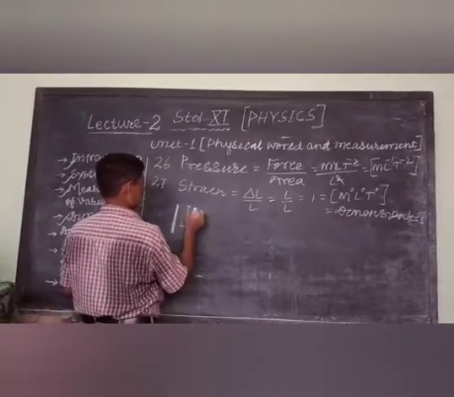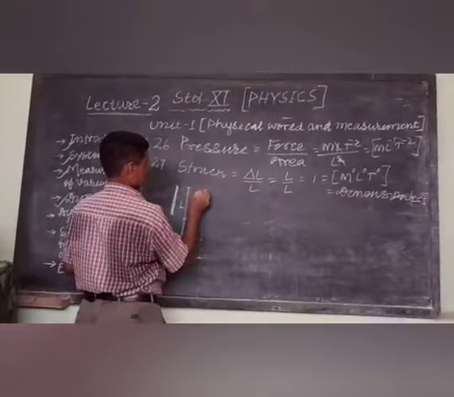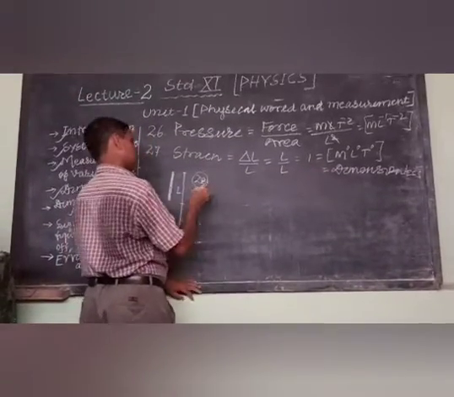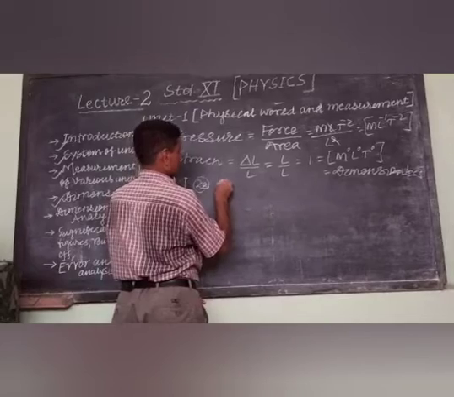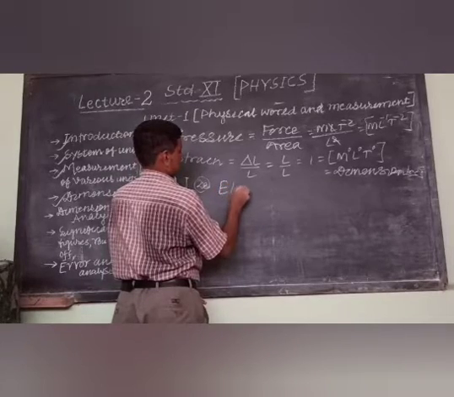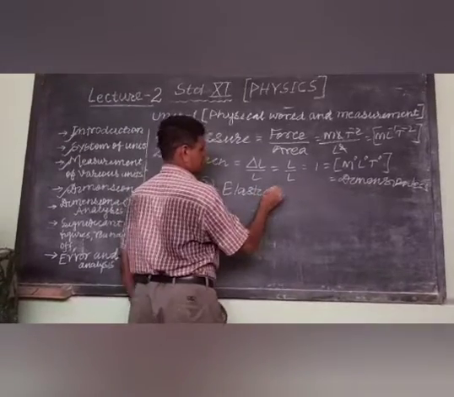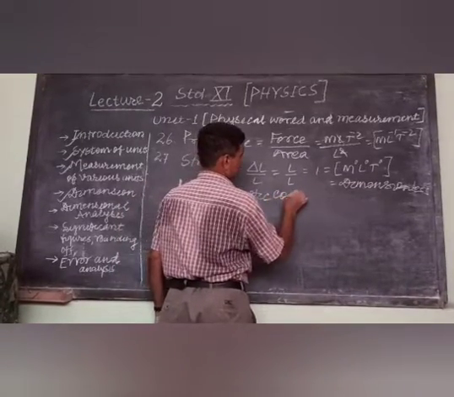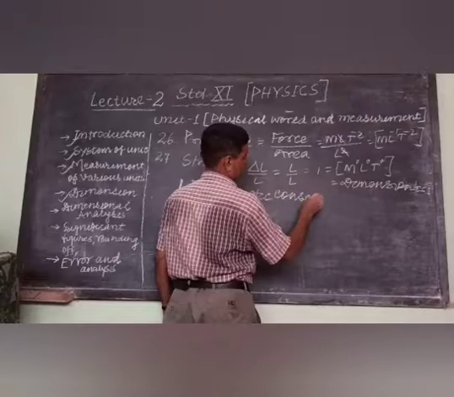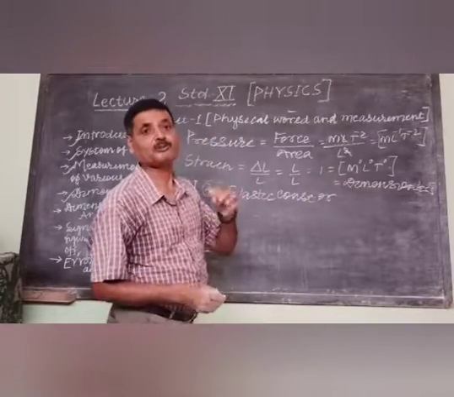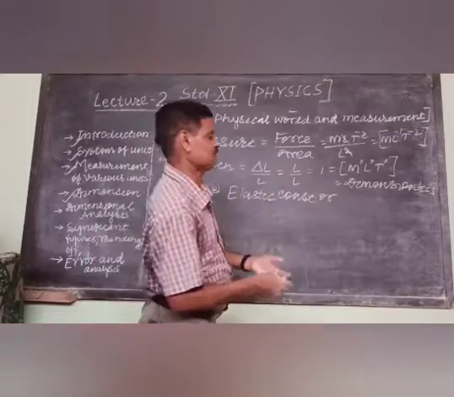Serial number 28, starting from this. Elastic constant, or this is also called coefficient of elasticity.